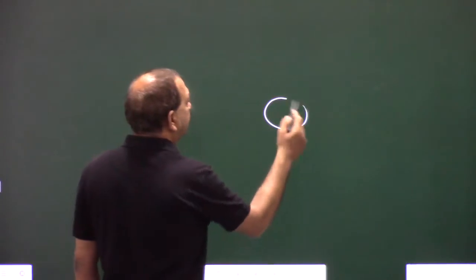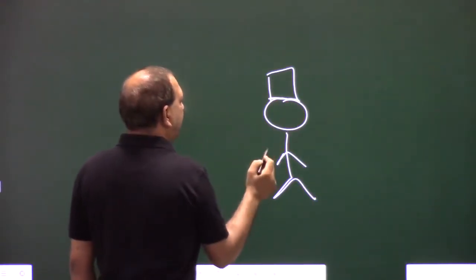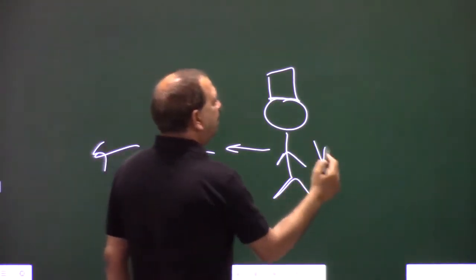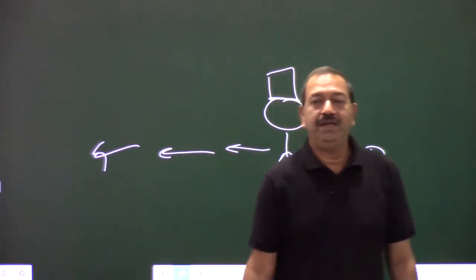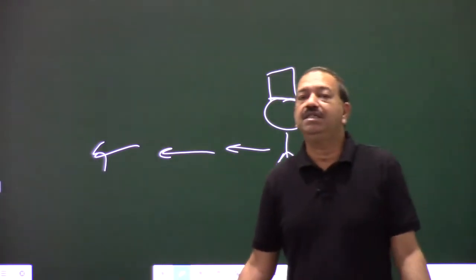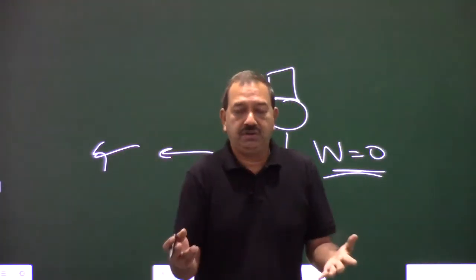For example, it's a very stupid kind of example, right? A colleague having a box on the head is moving and our physics says work is zero, no work is done. That's such a stupid example, but what to do? According to physics, work is something different. Work is not what we see all around.